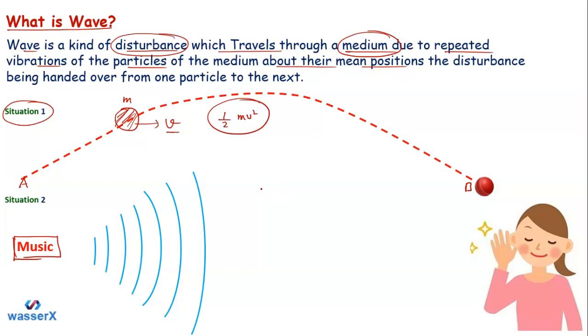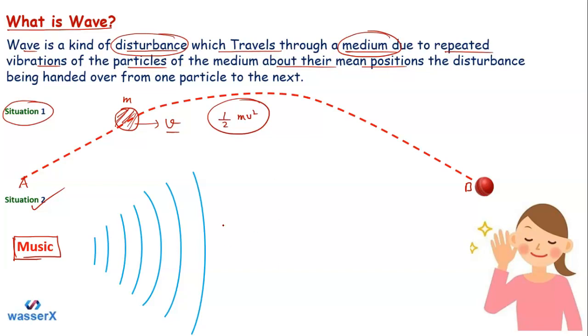So students, the correct answer is, of course, that in the second situation the wave is happening as per the definition. Because in the first one, along with the transfer of the kinetic energy, the whole ball, the whole mass, is also moving from one point to the next point. But as per the definition of the wave, the mass or the system must not be moved. There must be some repeated vibrations of the particles in the medium.